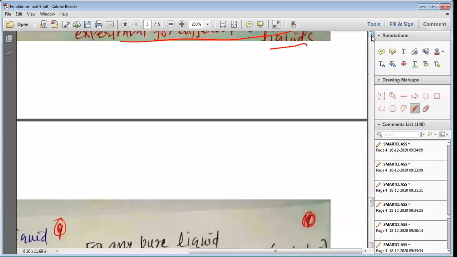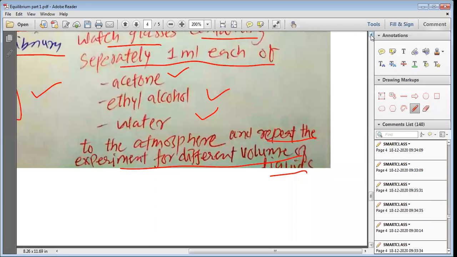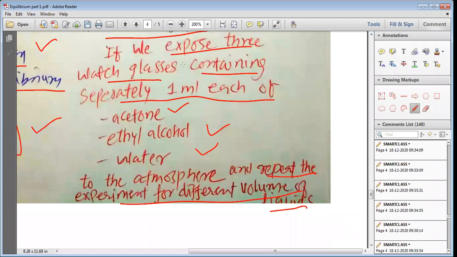Once again, let me tell you. Now what we do, we expose three watch glasses containing separately 1 ml of each. So in each watch glass, we have 1 ml of acetone, 1 ml of ethyl alcohol, 1 ml of water to the atmosphere and repeat.